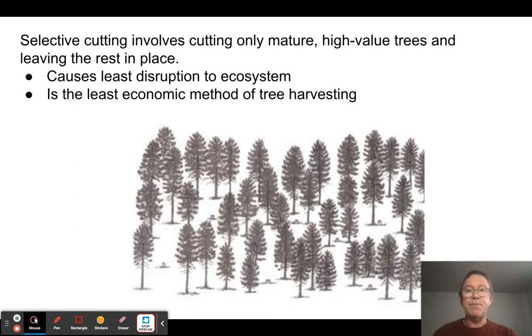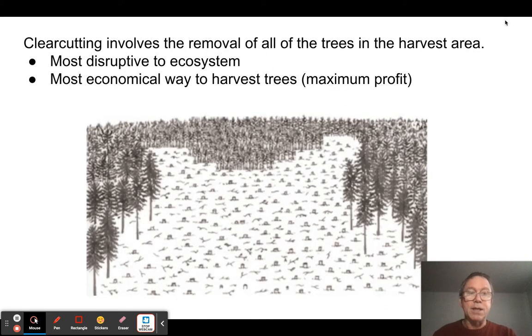The opposite of this would be called clear cutting. And unfortunately, this is the most economic way to do it. Sorry, I'm going to have to wipe my nose.